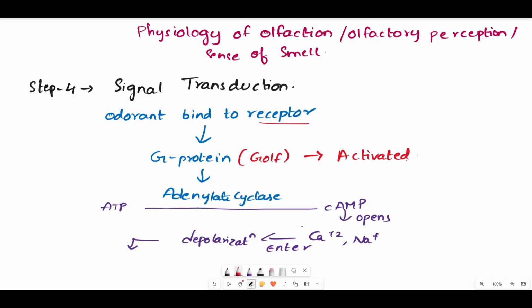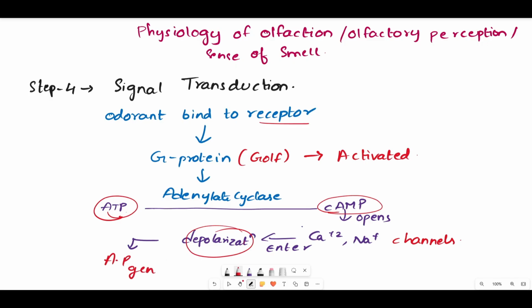Once the G protein is activated, adenylate cyclase converts ATP to cAMP. Once activated, cAMP causes the opening of the sodium and calcium channels. When these channels are opened, sodium and calcium enter the cell, which causes depolarization. Due to this depolarization, action potentials are generated.